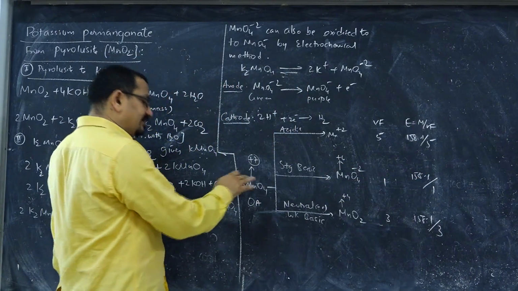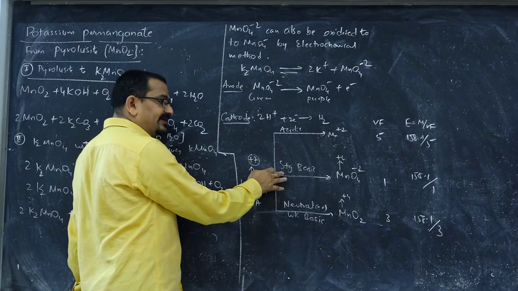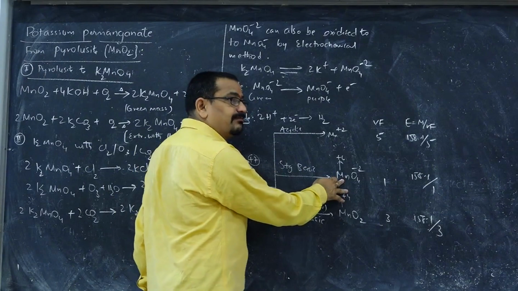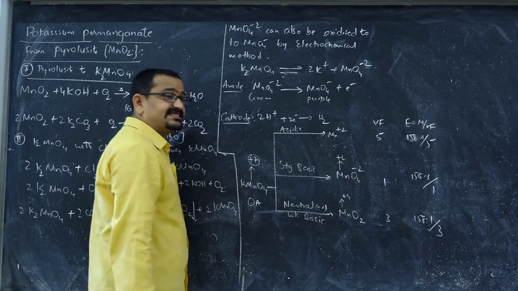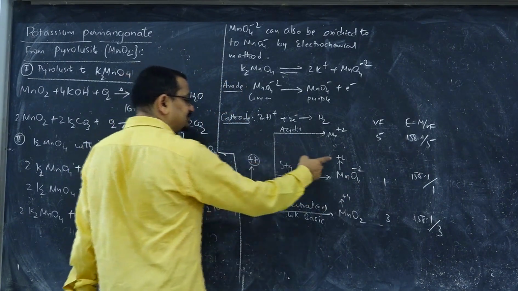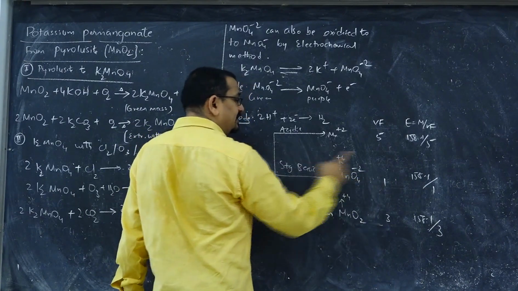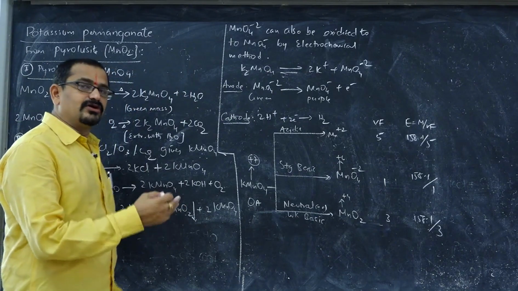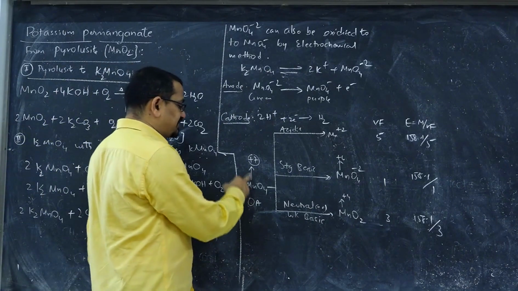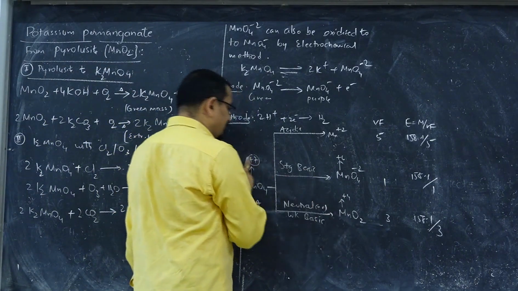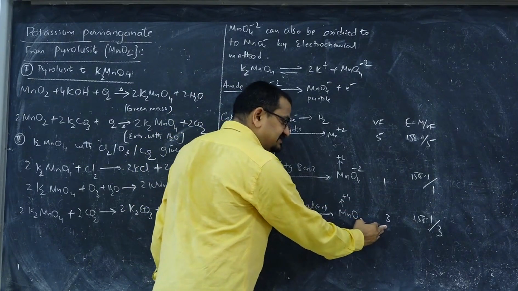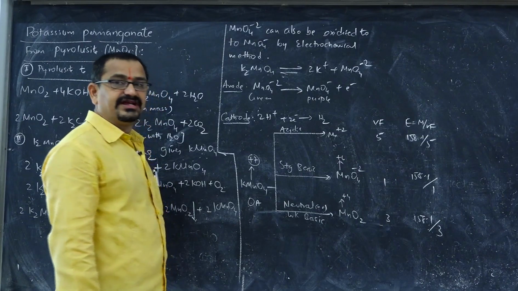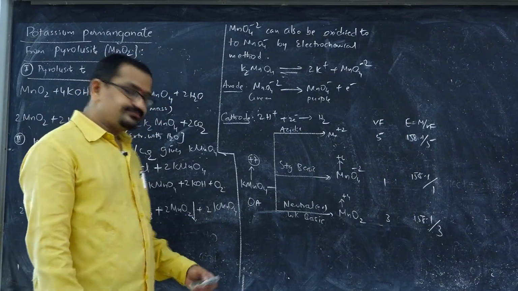Now when it acts as an oxidizing agent in strong basic medium, potassium permanganate is reduced to potassium manganate, where manganese is in +6 oxidation state. The difference in oxidation state is 1 and equivalent mass is molar mass by 1. While acting in neutral or weak basic medium, manganese changes from +7 to +4, where the difference in oxidation state is 3. Then valency factor is 3, and equivalent mass is 158.1 by 3.